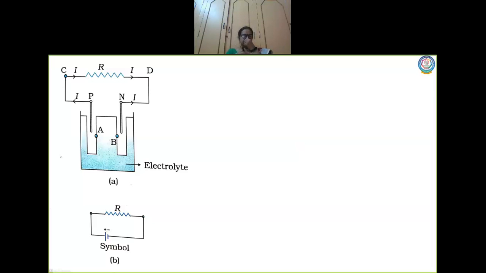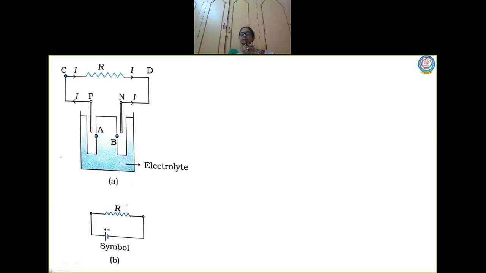There is also a solution called an electrolyte. There is always a chemical reaction taking place between the electrodes and the electrolyte, and the potential difference maintained between the two electrodes is due to the chemical reaction taking place inside it.